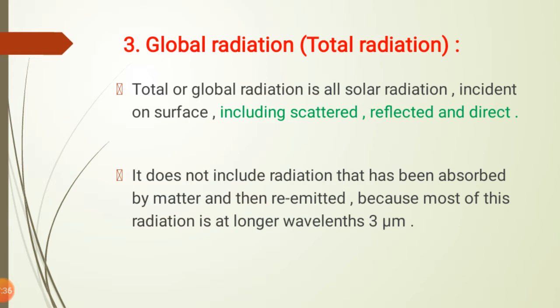It does not include radiation that has been absorbed by matter and then re-emitted, because most of this radiation is at a longer wavelength, that is 3 micrometer.